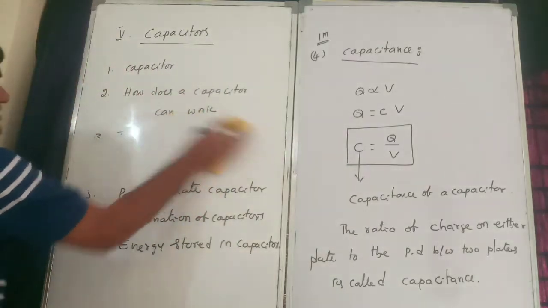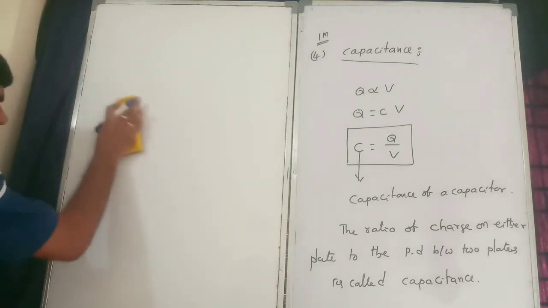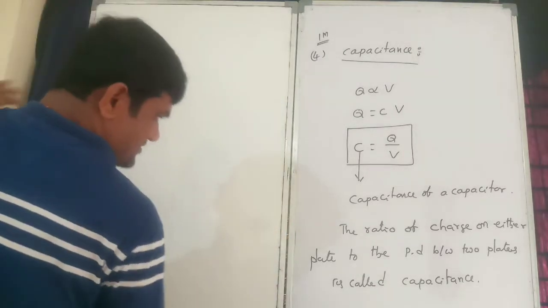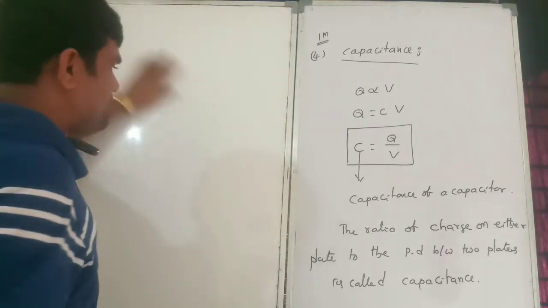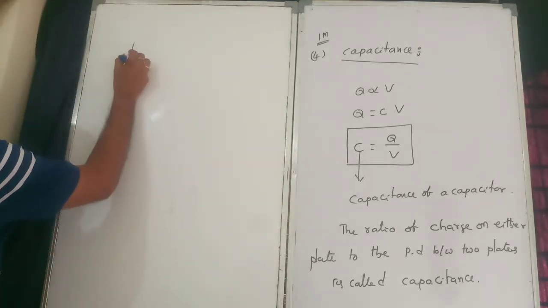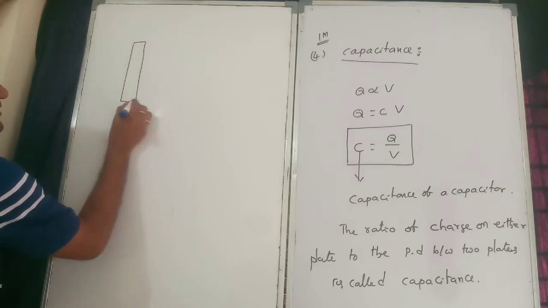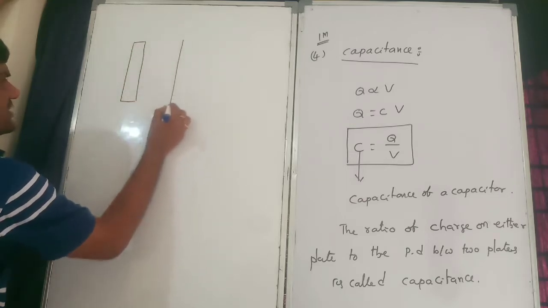Now we will discuss capacitance, SI units and dimension formula, as well as symbol, everything we will discuss. First one is capacitance. That means here I have two plates. This is the first plate and this is the second plate.